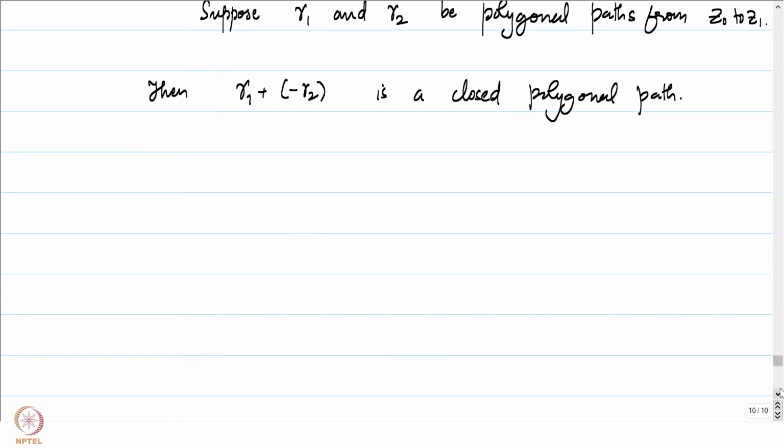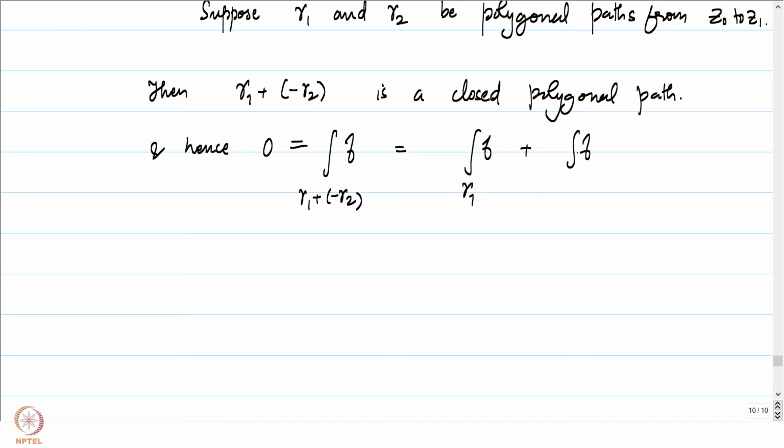Now, by invoking the hypothesis of our theorem, we get that the integral of f over gamma 1 plus minus gamma 2 is equal to 0, because it's a closed polygonal path. But now we will use the properties of the integral of functions over rectifiable curves. We can say that this is equal to the integral of f over gamma 1 plus the integral of f over minus gamma 2.